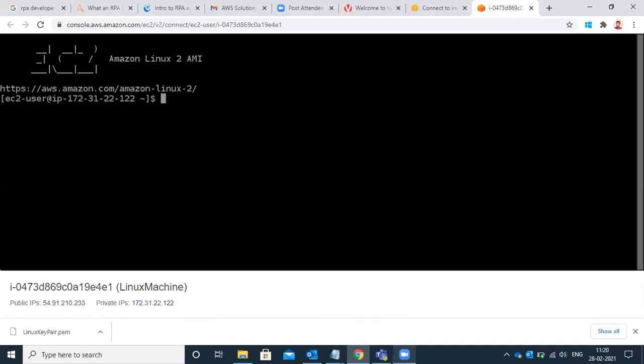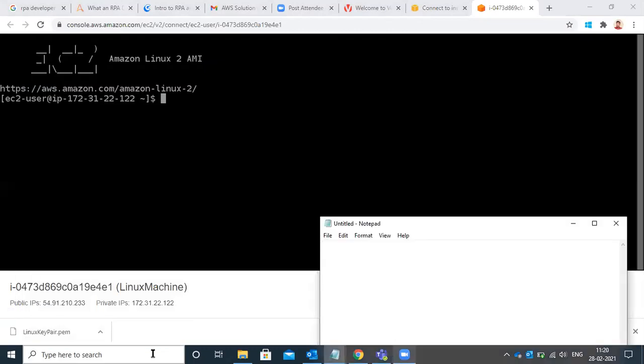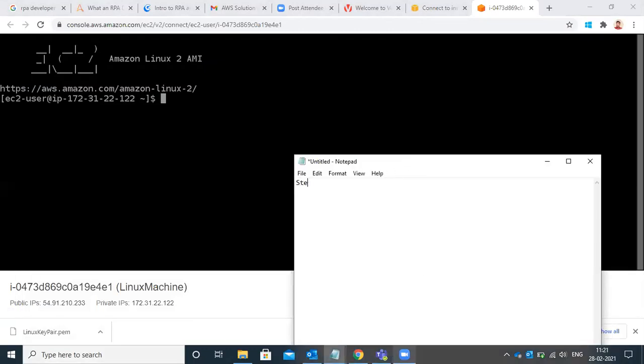Devesh, just open a notepad and write the steps so that people will be able to understand what we're doing. Okay. Step 1, launch an RDS MySQL instance in default VPC.